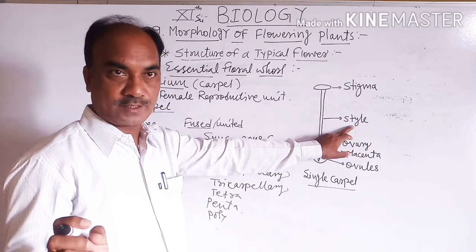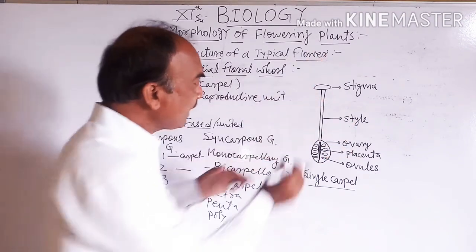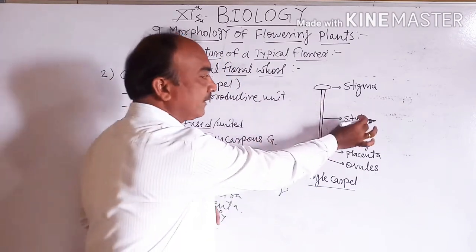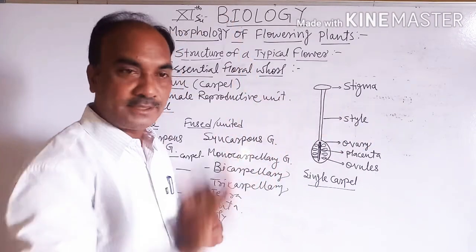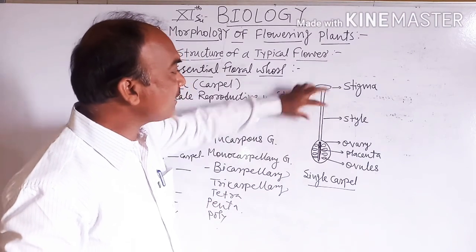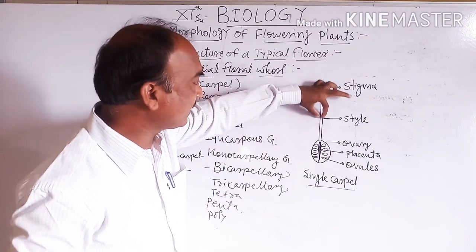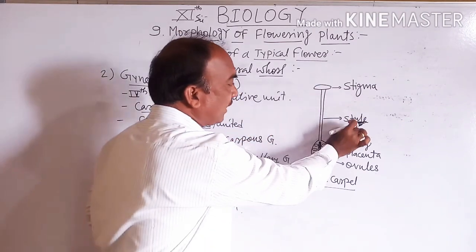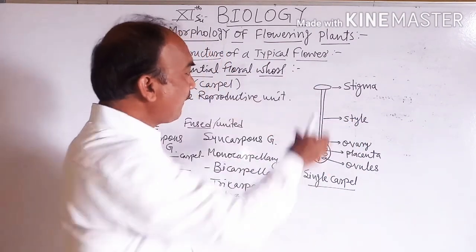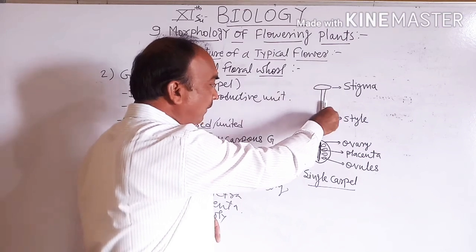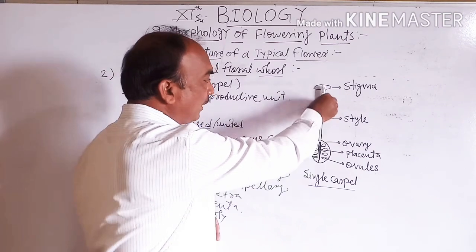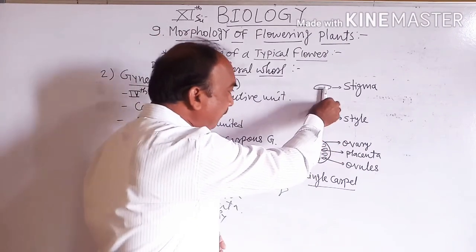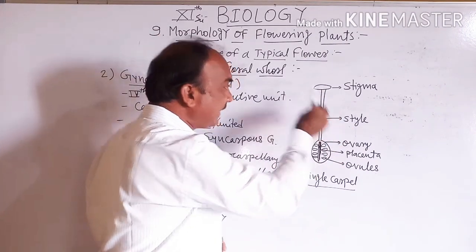style. The middle one is the pipe-like hollow structure called the style, and within the style a canal is present that is called the stylar canal. And what are the functions of the stylar canal? It provides the passage for the entry of the pollen tube during the process of fertilization. फर्टिलायझेशन मध्ये हे पॅसेज देतो पोलन ट्यूबला एंट्री करण्यासाठी.